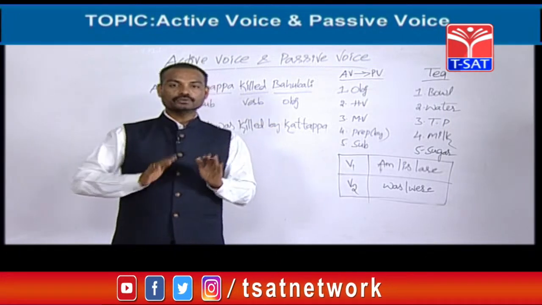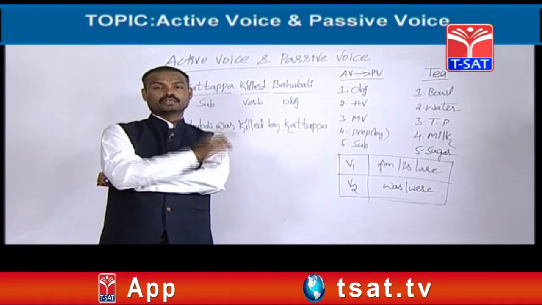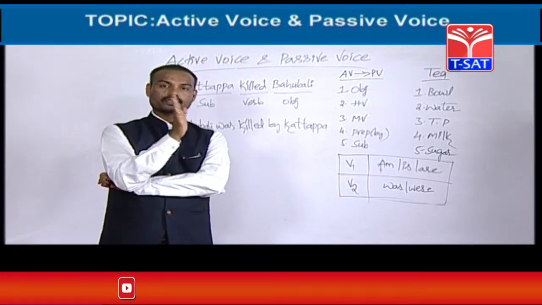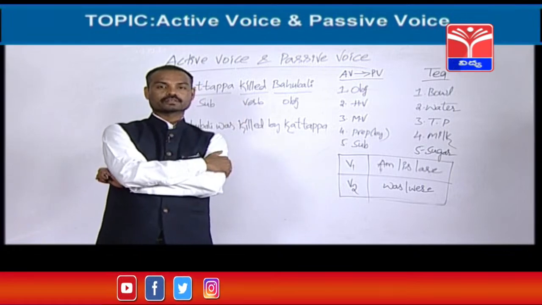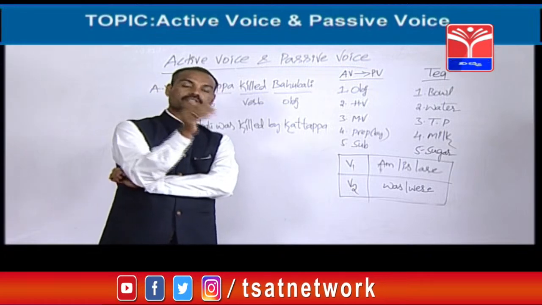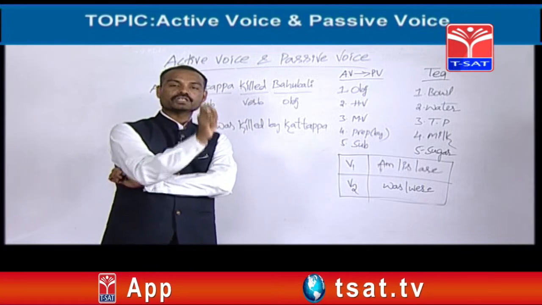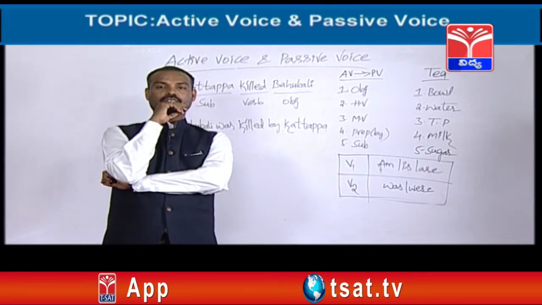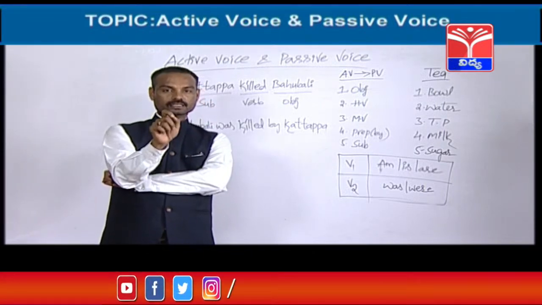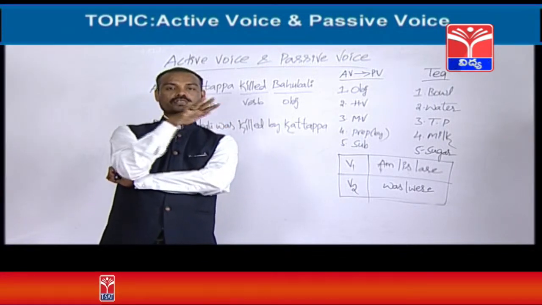So now I am going to tell you what tenses can be changed into passivise. Among 12 tenses, tense number 1 is simple future tense. Yes, it can be changed into passivise. Next tense, present continuous. This one also can be changed into passivise. The third tense, present perfect tense. This tense also can be changed into passivise. Next, fourth tense, present perfect continuous tense. This tense cannot be changed into passivise. So the present 4 tenses have been finished.